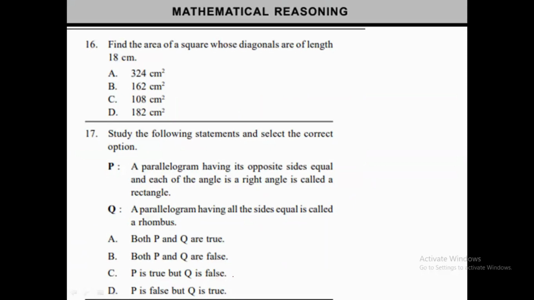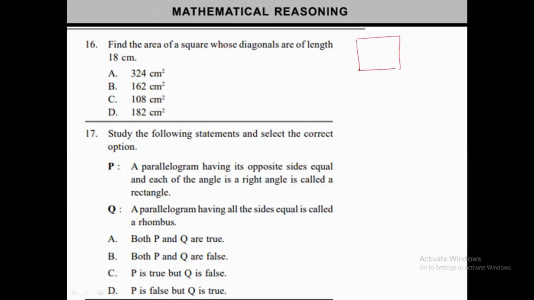So now we are moving towards our next section, which is mathematical reasoning. In this section also we have 15 questions. So let's go to the first question of this section, which is question number 16. Question number 16 is saying that we need to find the area of a square whose diagonals are of length 18 centimeters.